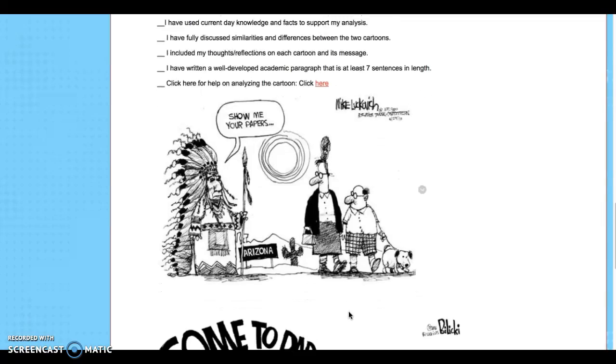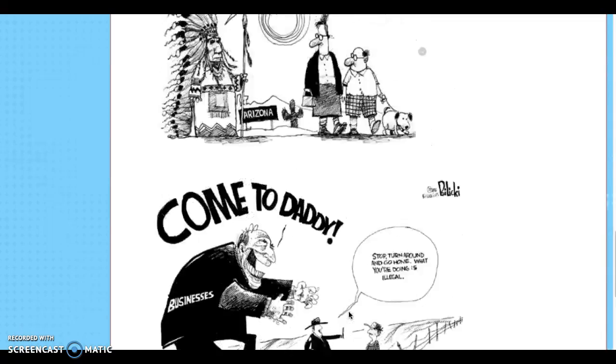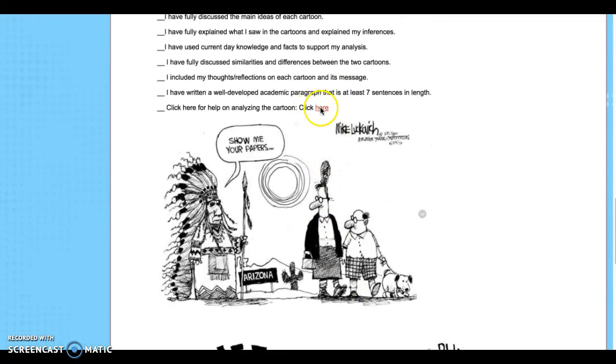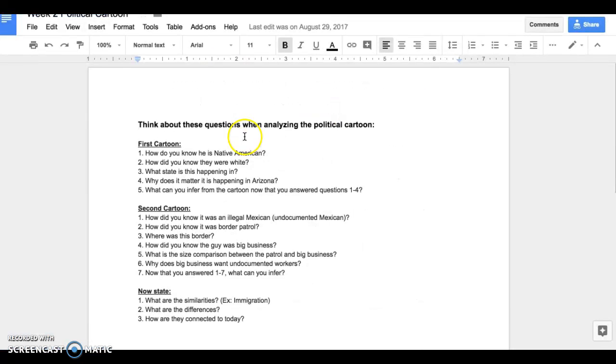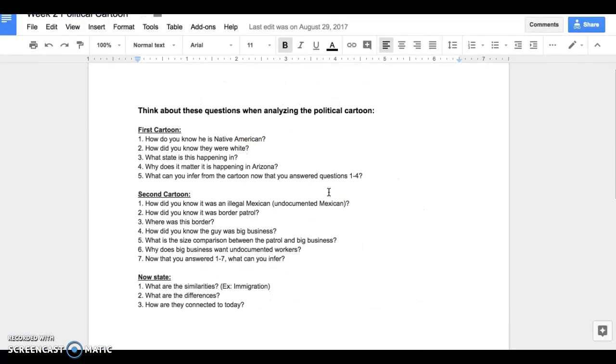So here are your two political cartoons you have to analyze. If you click where it says click here, you'll get a series of questions that look like this. So the first cartoon, how do you know he is Native American? How did you know they were white? What state is this happening in? And why does it matter that it's happening in Arizona? And what can you infer from the cartoon now that you've answered numbers 1 through 4?